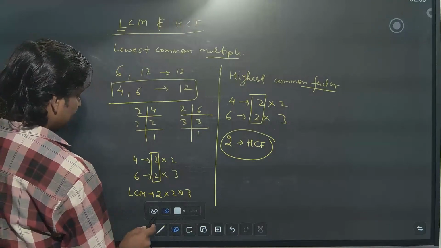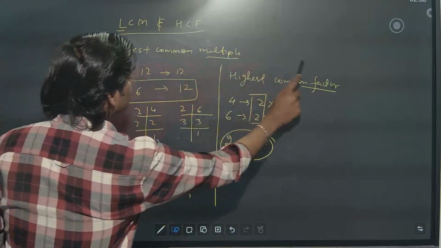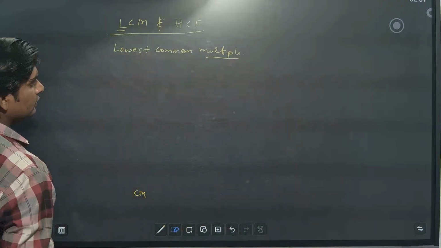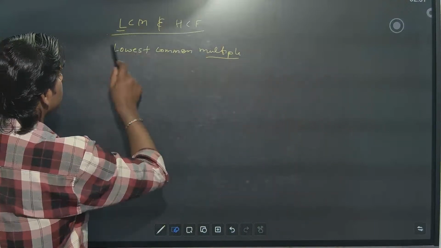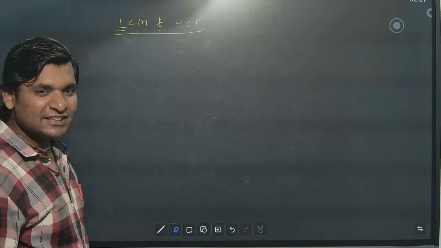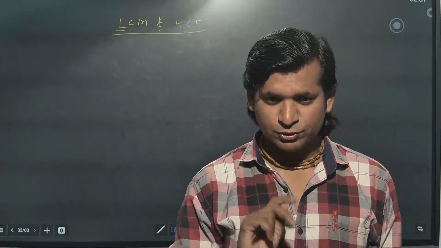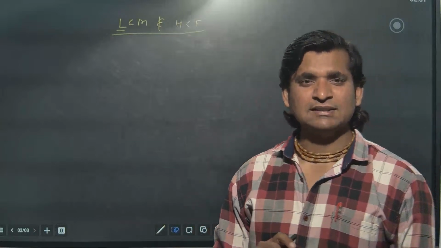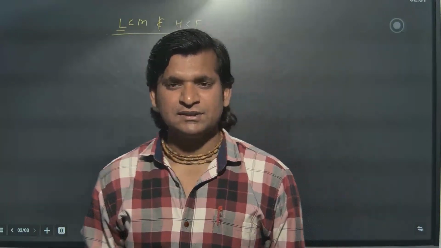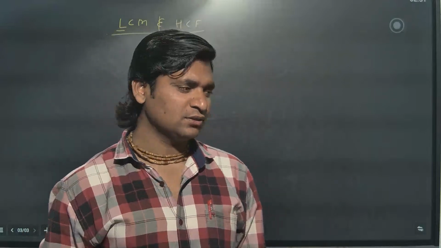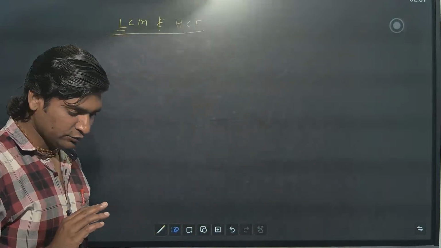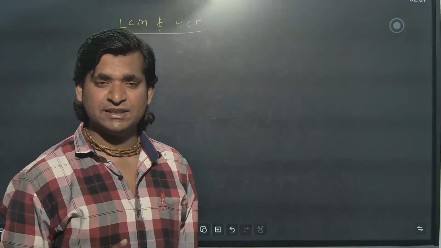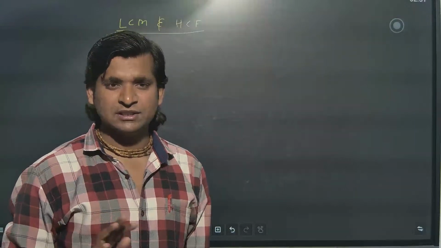Okay, now what is the relation between LCM and HCF? That is only for two numbers. In our syllabus, LCM and HCF relation is only for two numbers. There is none for three numbers. I am talking about the relation. They can ask LCM for three numbers, no problem.